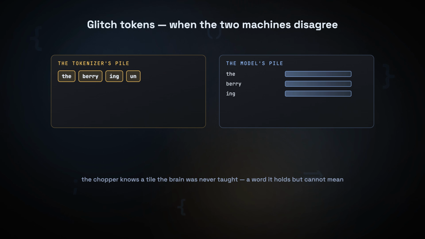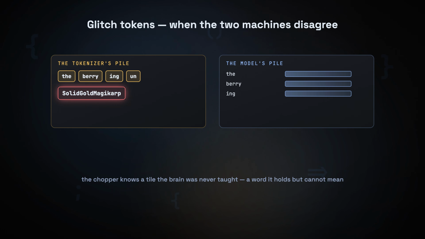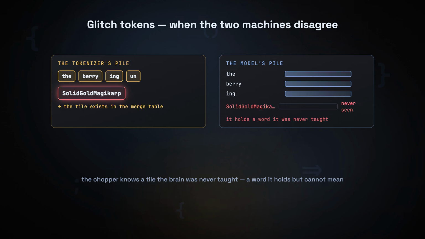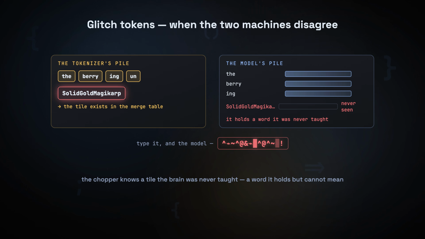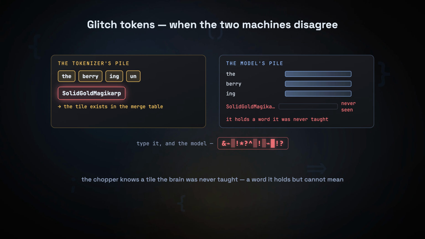So a strange piece can sneak into the merge table from some odd corner of the internet, a piece the model itself almost never saw during its own training. The tokenizer knows the token exists. The model never learned what it means. Researchers found exactly this. Certain rare tokens that, when you type them, make the model dodge, babble, or insult you because it's holding a word it was never taught. Living proof that the chopper and the brain are two different machines that can disagree.